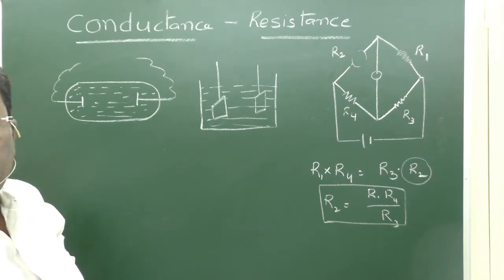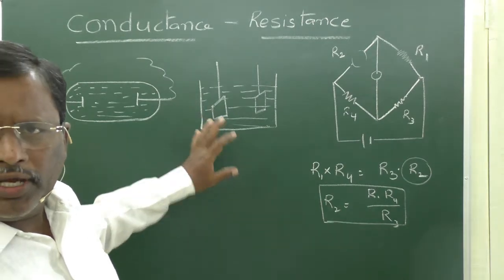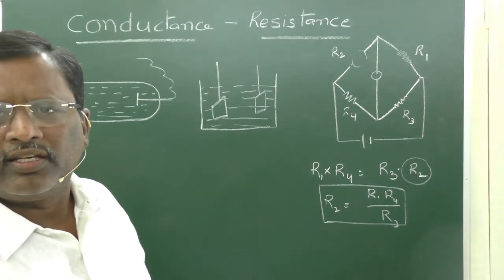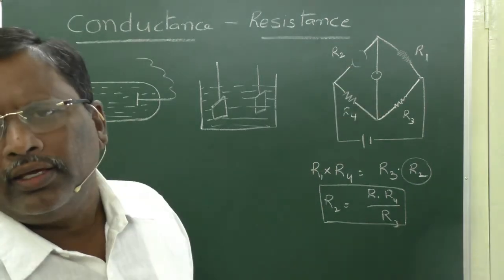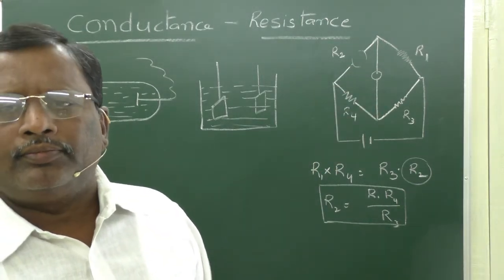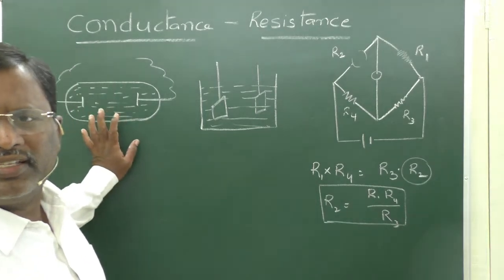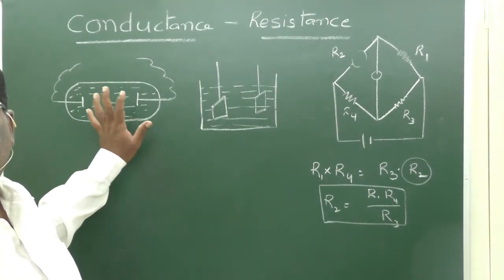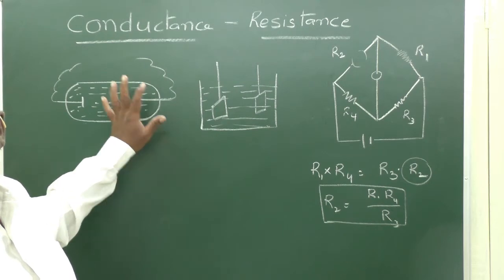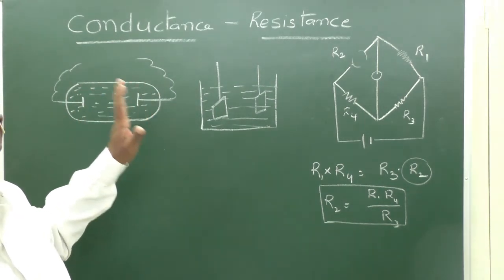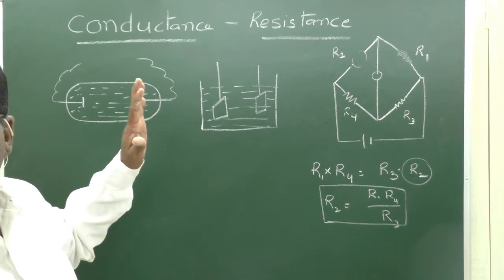But here also, theoretically it is okay, but the values are not realistic, just like in a metallic conductor. To avoid that, this conducting cell is first filled with an electrolyte whose resistance is known at different temperatures and different concentrations.